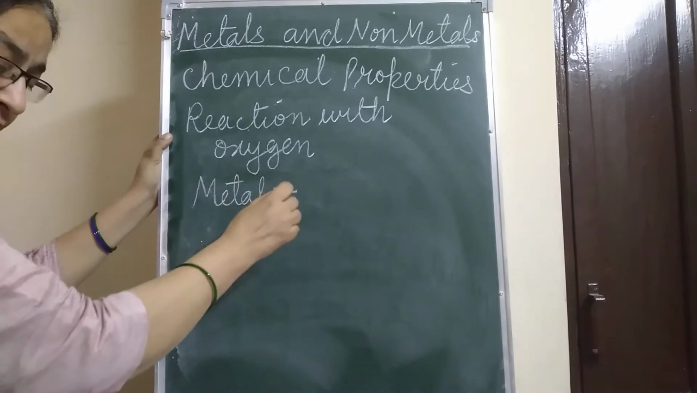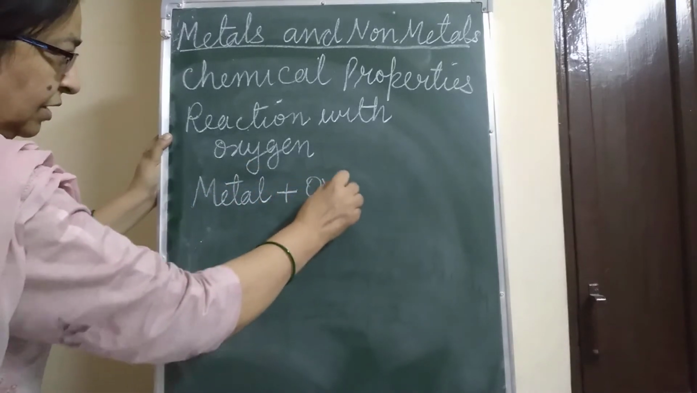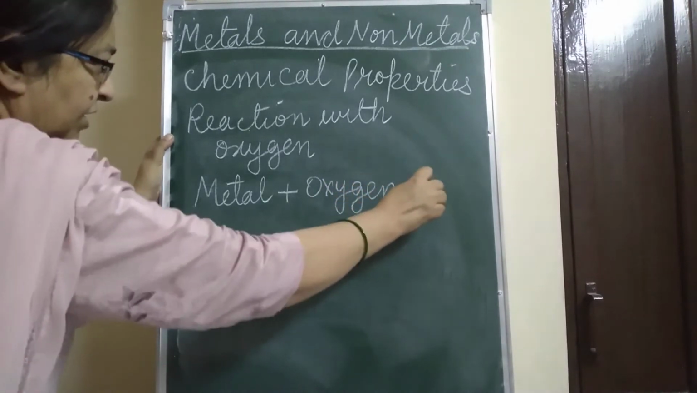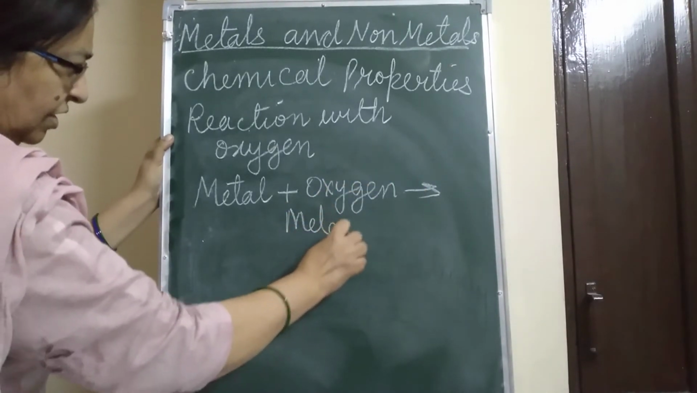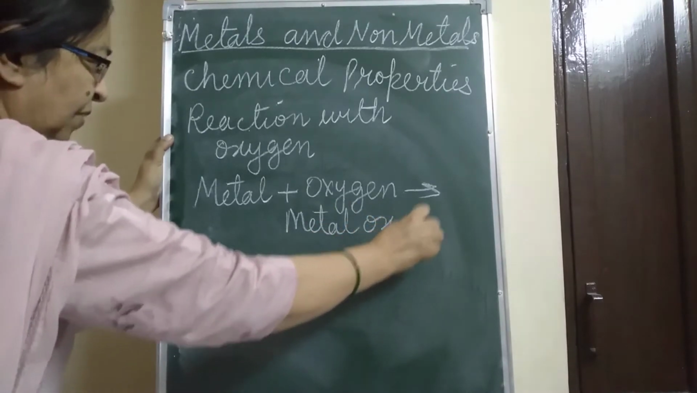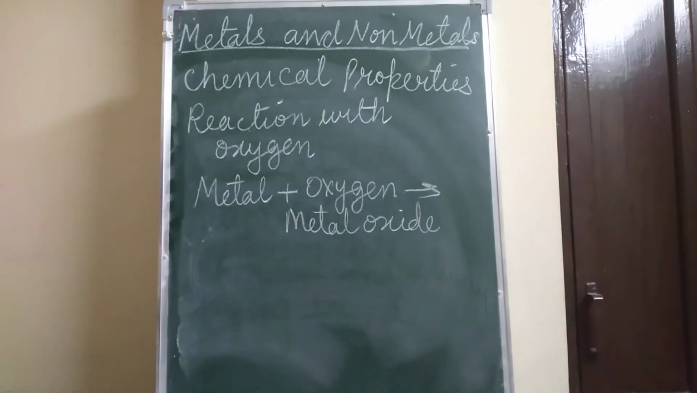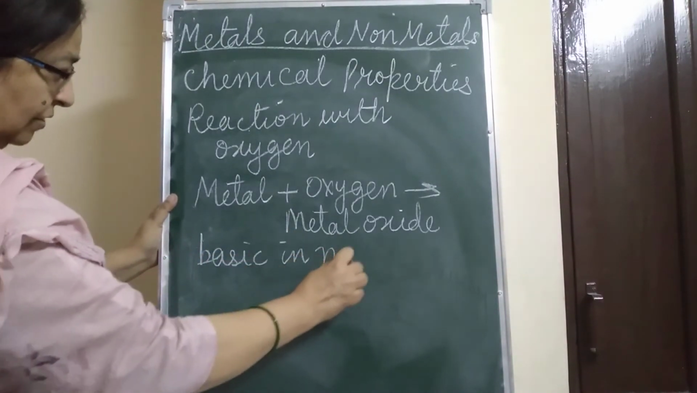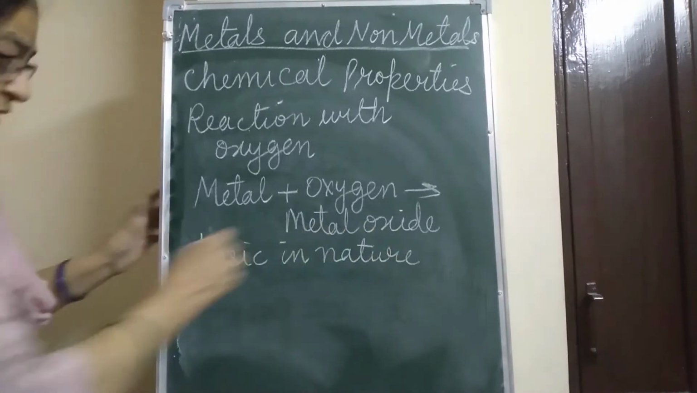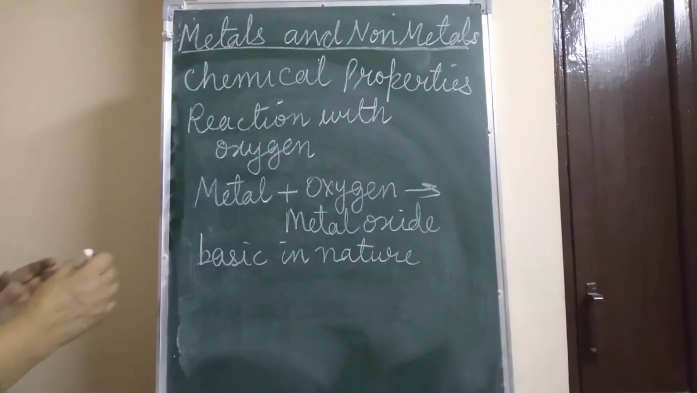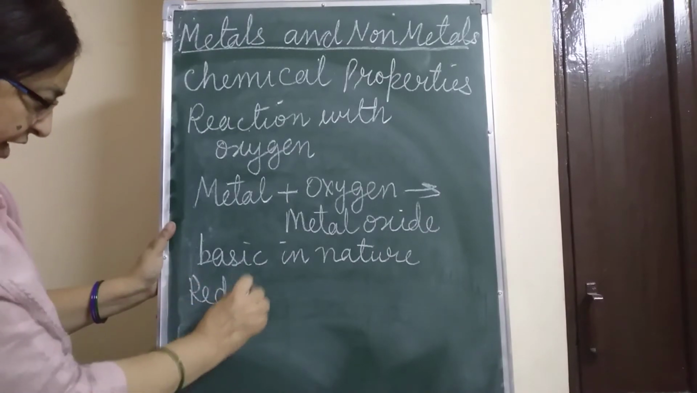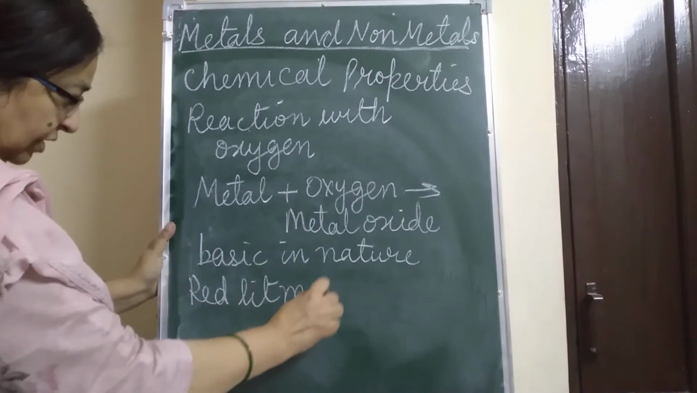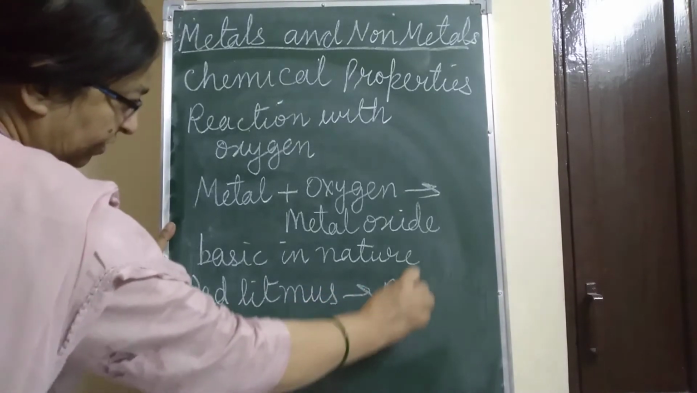metal plus oxygen, what is formed? That is metal oxide. Clear? The metal oxides which are formed are basic in nature and turn red litmus blue, children.